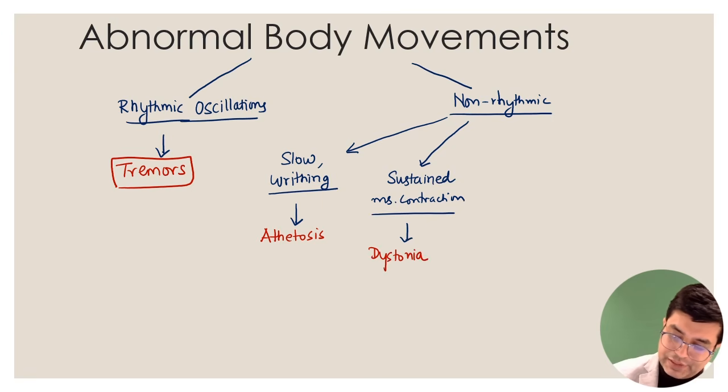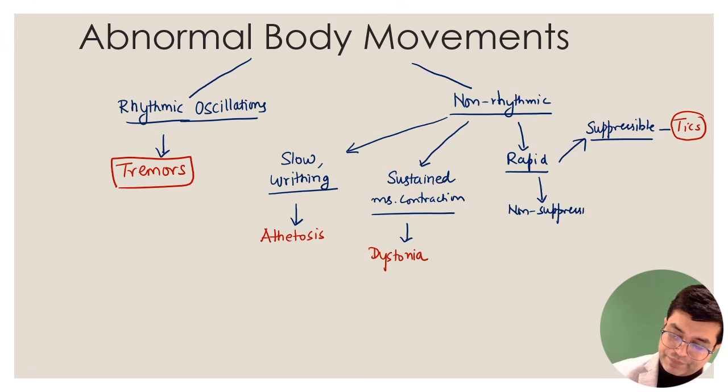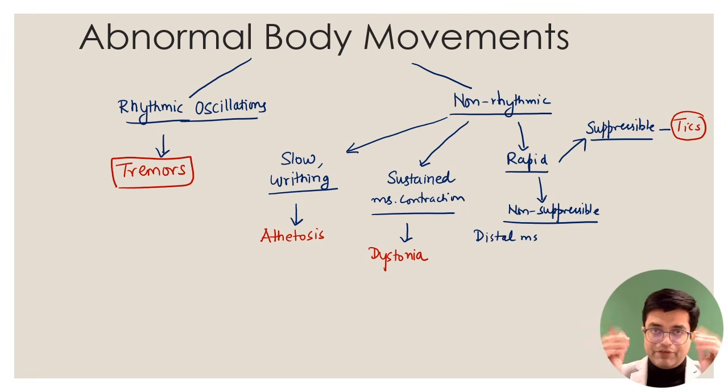Thirdly, if the question says rapid non-rhythmic movements are there, there are two possibilities. Can they be suppressed or not? If the rapid movement is suppressible, you can voluntarily stop the movement if you try to focus, then you call them tics. So tics are always suppressible. And if the question says they are non-suppressible, involuntary, you cannot control them, then if they involve the distal muscles, that is the hands and feet, fingers and hands, it is likely to be chorea.